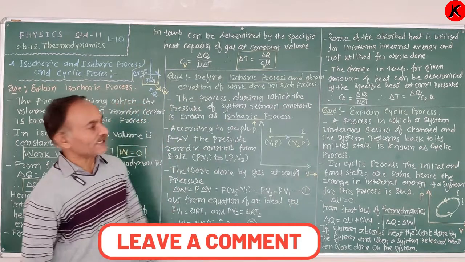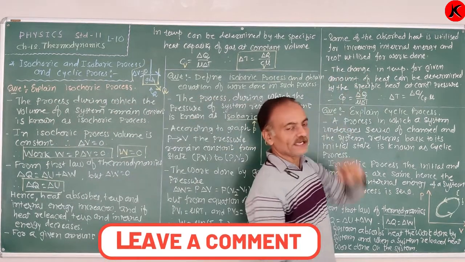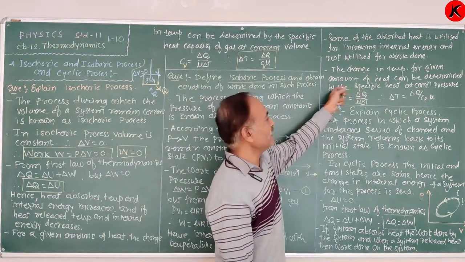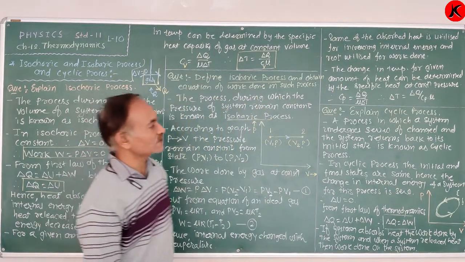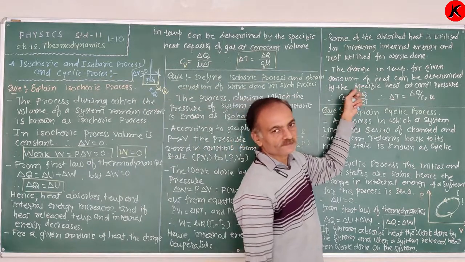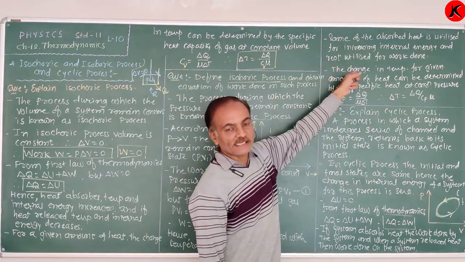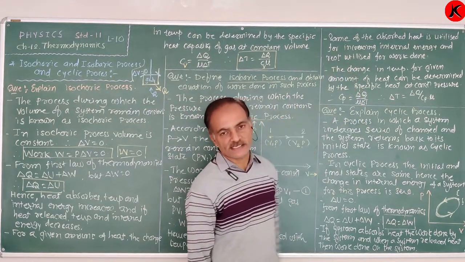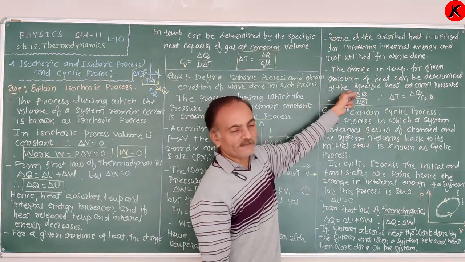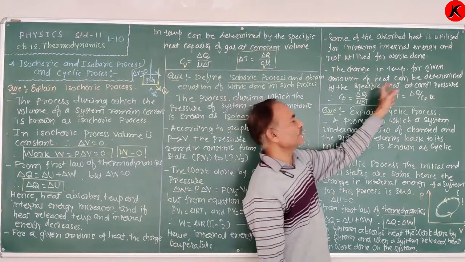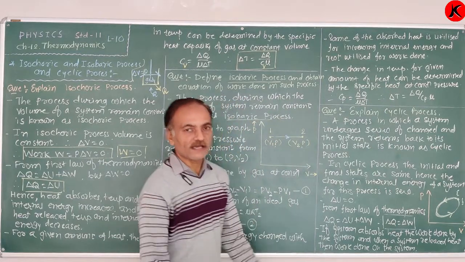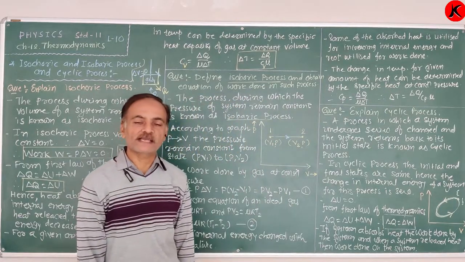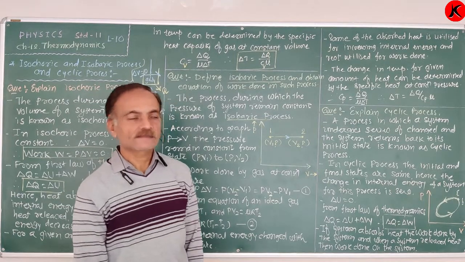Therefore, the change in temperature for a given amount of heat can be determined by the specific heat of a gas at constant pressure. Already we have the definition of the specific heat at constant pressure, Cp.